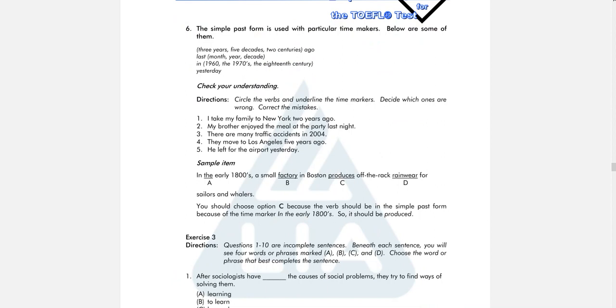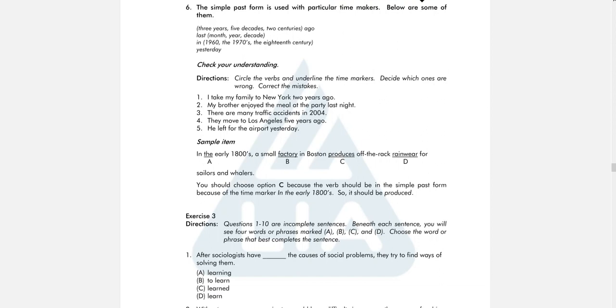When you have ago, it means this is past tense, so we use past form of a verb or verb 2. Last month, last year, last decade, that's past tense. In specific time in the past, in 1960, in the 1970s, in the 18th century, it is past tense, so we use verb 2. Yesterday we also use verb 2.